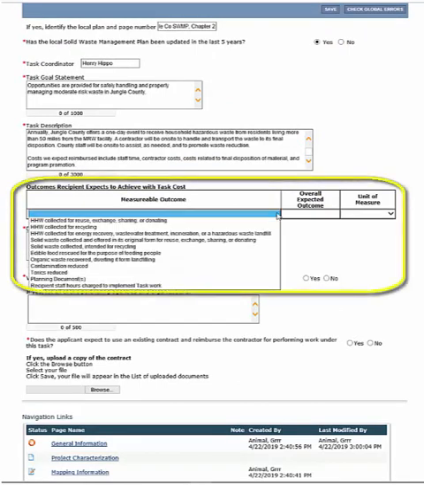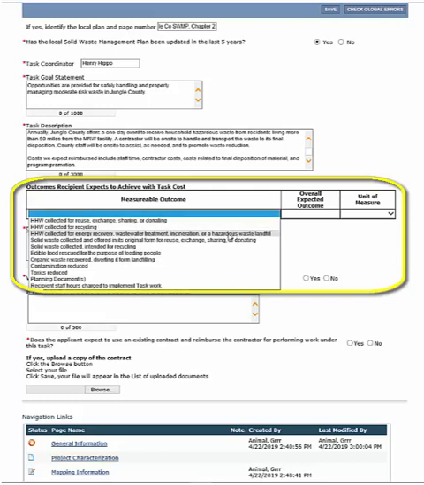Next is the outcomes recipient expects to achieve with the task cost. The measurable outcomes in the drop-down menu are what Ecology is tracking. Please select at least one, not including the staff hours. If there are outcomes or outputs that you want Ecology to consider that are not in the drop-down menu, please add them at the end of the task description box, and then be sure to discuss it with your Ecology regional contact as the agreement is being drafted.